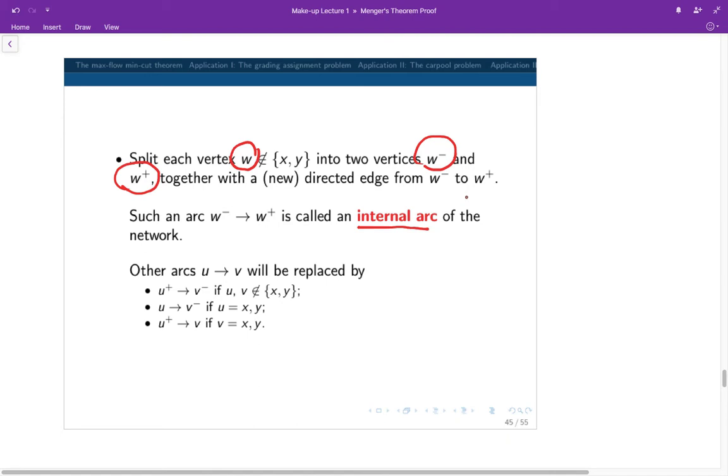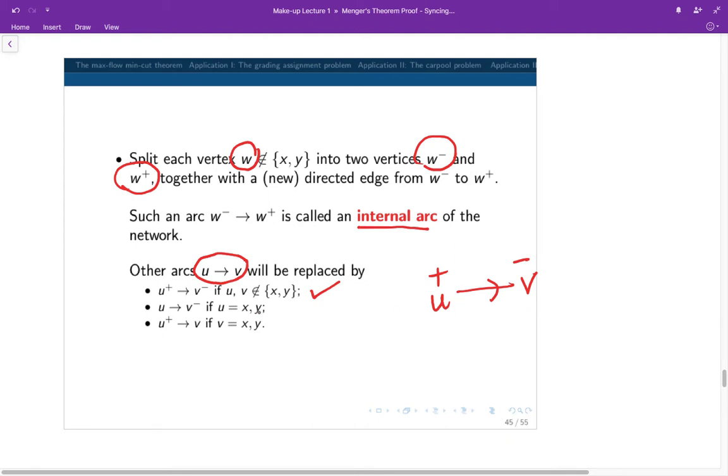Since we have split the vertex into the plus and the minus vertex, every arc directed from U to V in the network will be replaced by the arc directed from the plus vertex to the minus vertex, as long as they are not the source or the sink. You follow me? So the basic idea is the plus vertex will be directed to the minus vertex, if the arc from U to V was present previously.